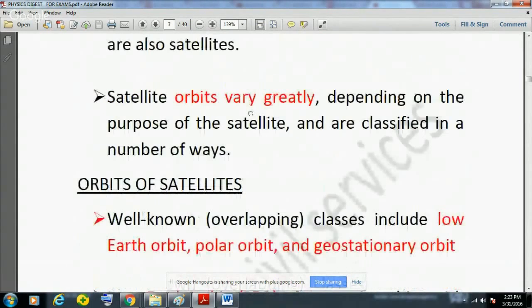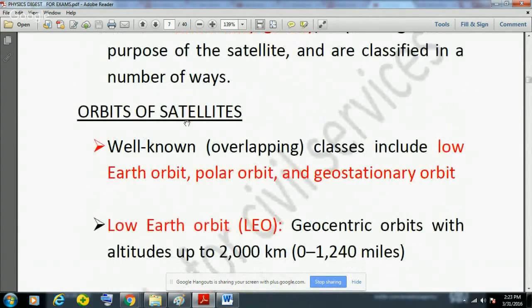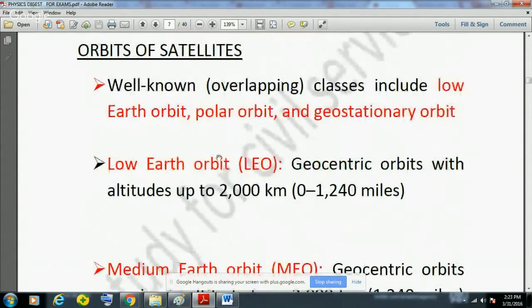And there are various orbits of satellites also. The orbits of satellites vary greatly depending on the purpose of the satellite. There are three types of orbits of satellites, and they are very well known. These could be low Earth orbit, then medium Earth orbit, and then high orbit.